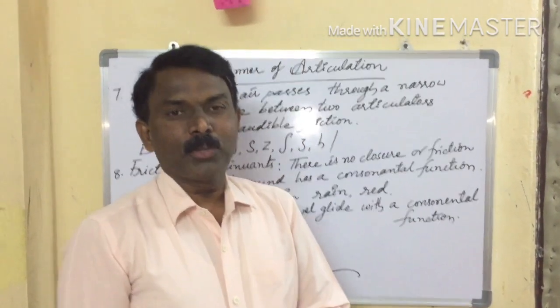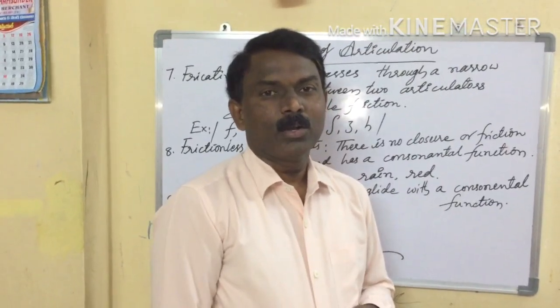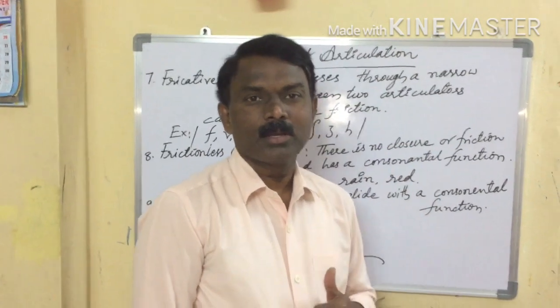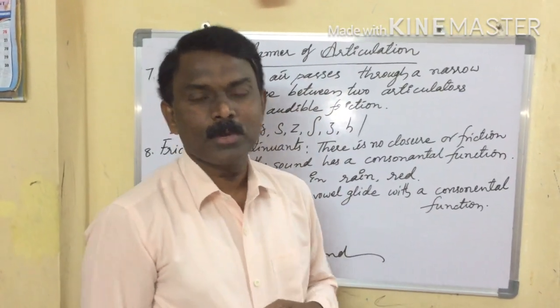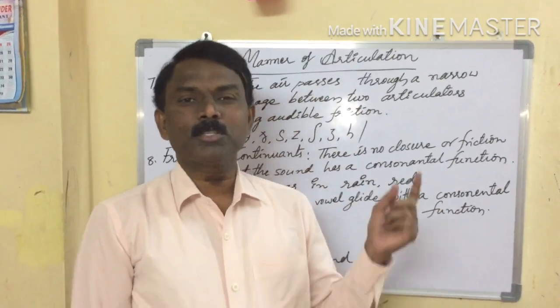Students, before going to end this session, let us recapitulate once again where we started this topic. Think once again, speech organs. What are the speech organs?